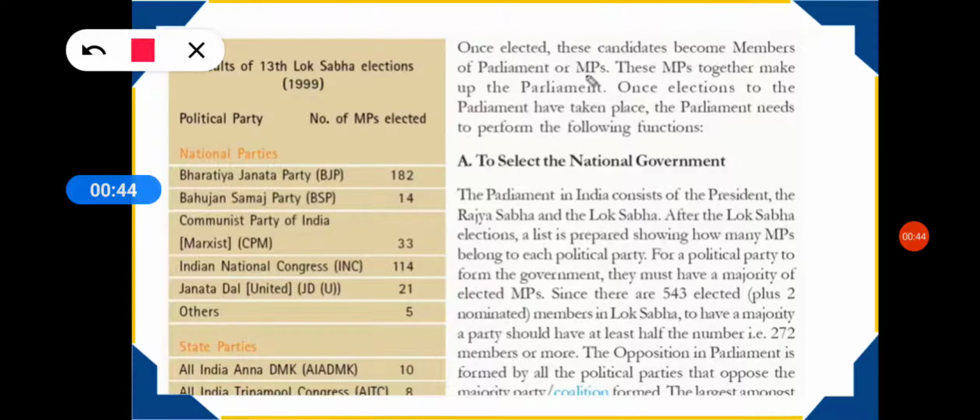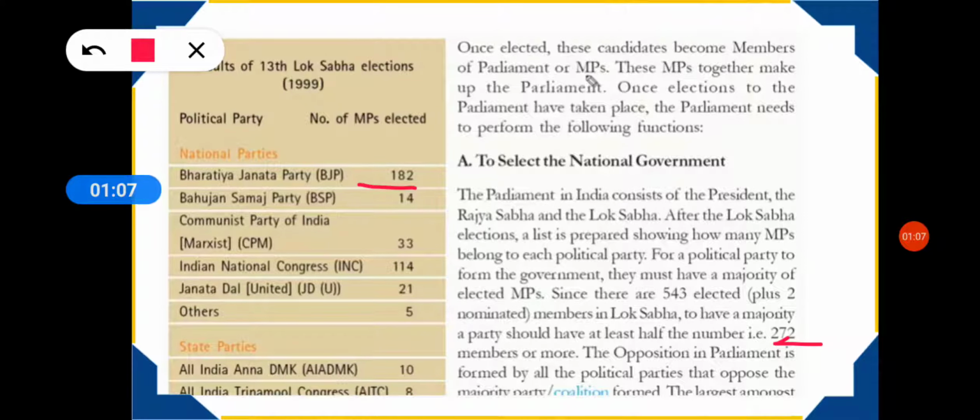Now what happens if the Bharatiya Janata Party had enough seats? If they had all 272 seats, what will they do? They will form their government as only one single party. They will form it by majority, which we say in Hindi as बहुमत की सरकार. That means they are forming the ruling party as only one government.